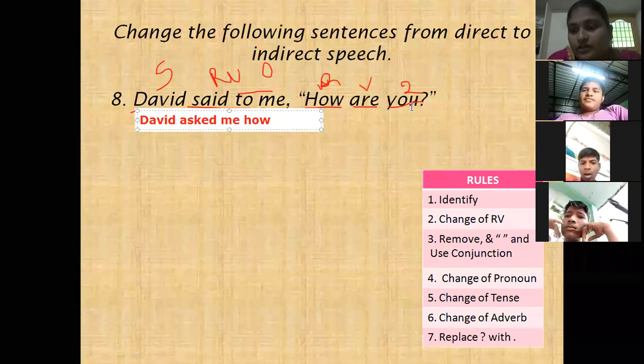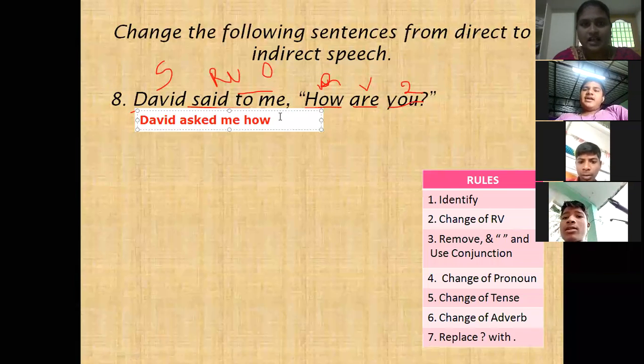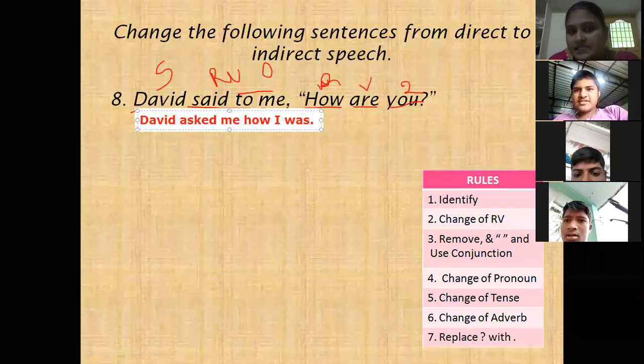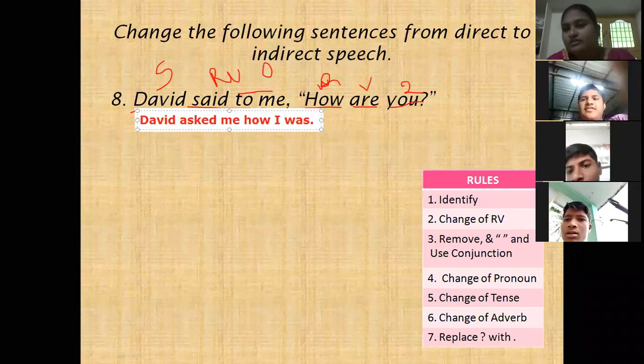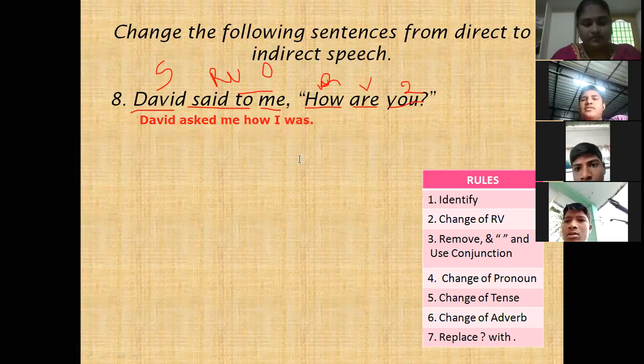Next, you. Second person, it is changed according to the object. Me, so I. How are you? How I. Next to are, what? Are's past tense verb. But here the subject is singular, so we have to write was. Very good. David asked me how I was. Instead of a question mark, a full stop, after changing to indirect.